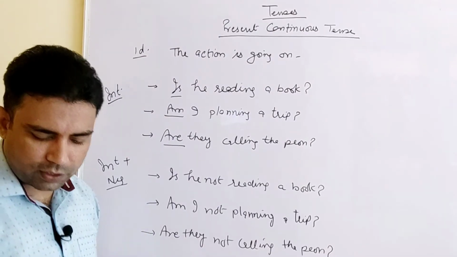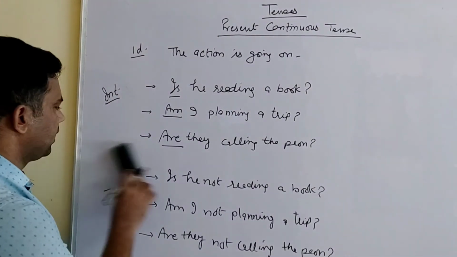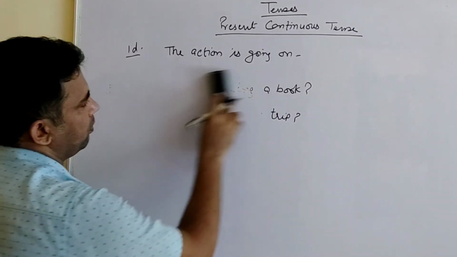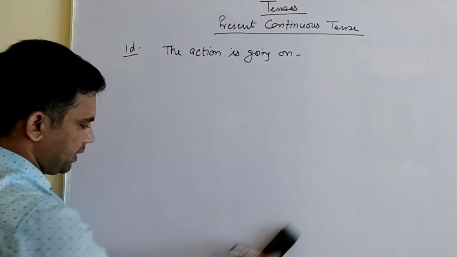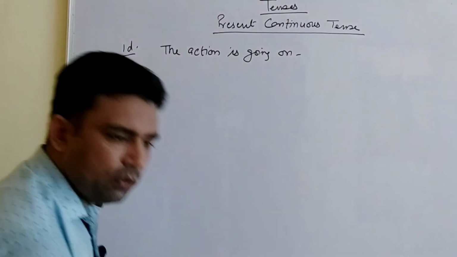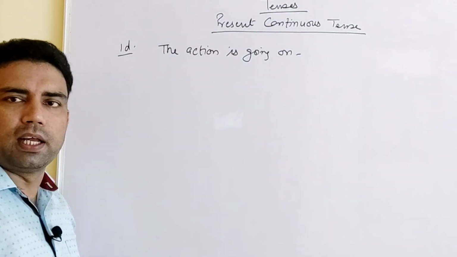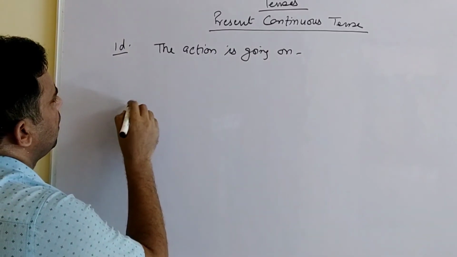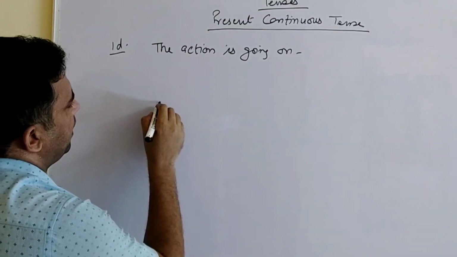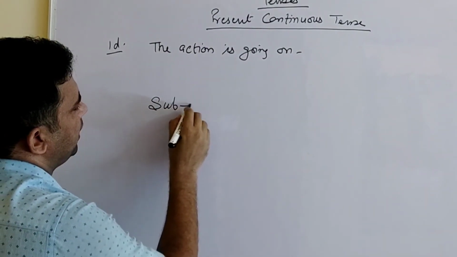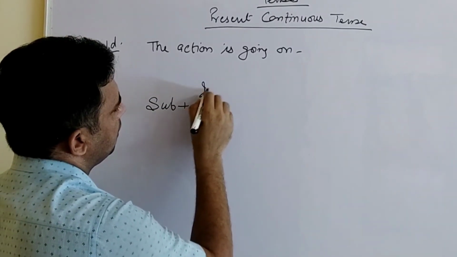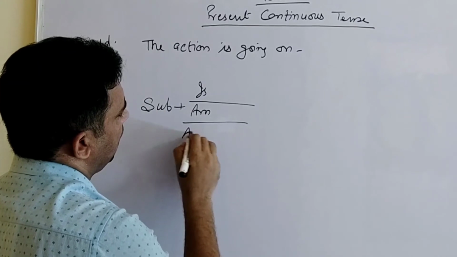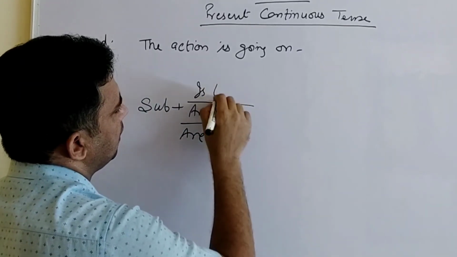Right? Now let's come to the structure of the tense. Structure is just kind of a formula as we have in mathematics. Simply put the values and you will remember, you will get the answer of it. How to do it all? I am giving you only one here. Subject plus is, am, are. Anyone out of these.